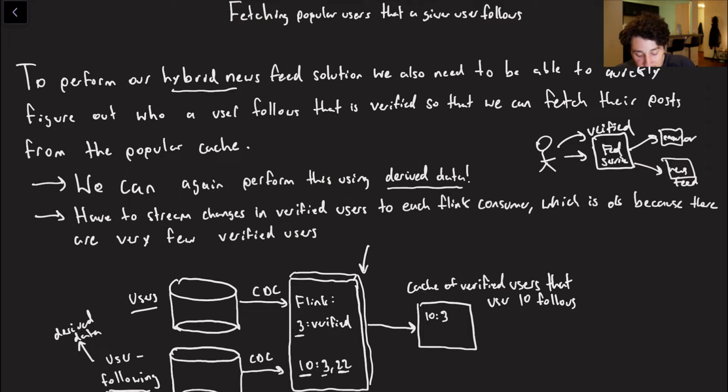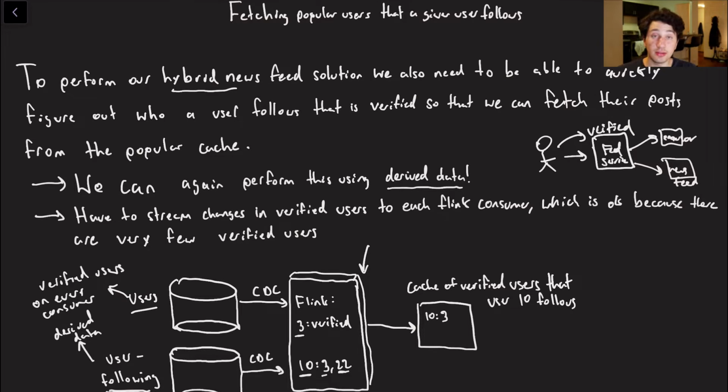And you might say to yourself, shoot, well, it seems that the users table actually has to put verified users on every single Flink consumer. Every consumer. My argument to you here would be that there aren't that many verified users. I can't imagine there would be more than like 10,000 of them. And so a 10,000 person set is really not a big deal.